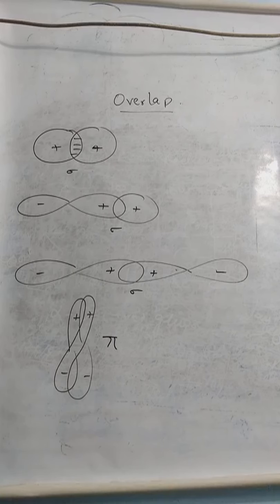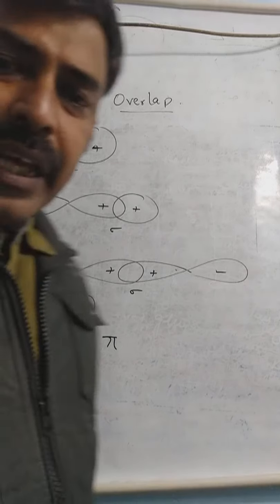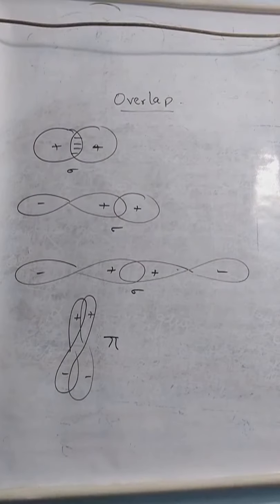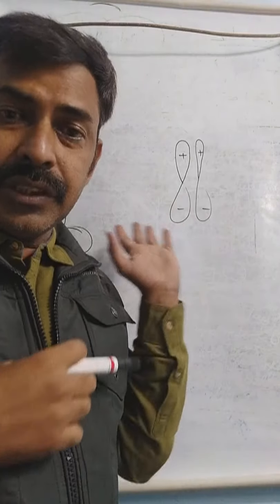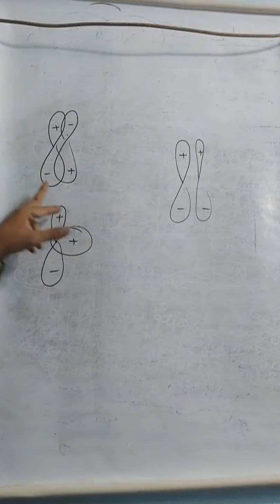Some other conditions are also possible, and we are going to see those conditions where other overlapping conditions are appearing, where the bond formation or the overlapping is going to take place. See, these are the conditions. When you see these three conditions, we are going to discuss the first one.